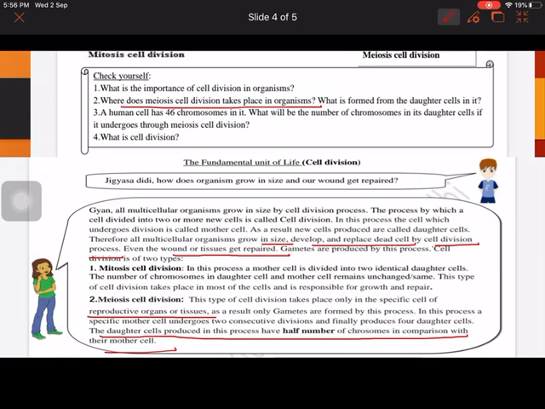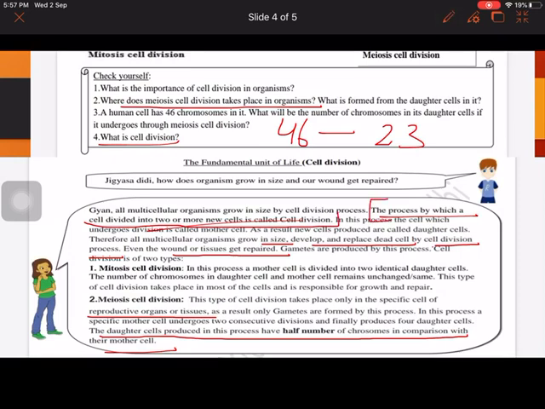A human cell has 46 chromosomes. What will be the number of chromosomes in a daughter cell if it undergoes meiosis cell division? If it has 46, then the daughter cell will have 23. In the last slide I have explained this, if you see it. And the last question is, what is cell division? The process by which a cell divides into two or more new cells is called cell division. So these are the answers.